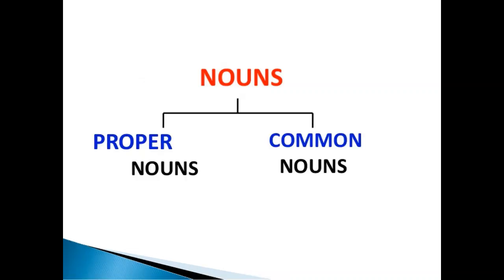A name can be common or special. The special name given to a noun is called a proper noun. Like we said, Mickey and Ria. They are the special names given to a boy and a girl. We said garden, ball, birds. These are the general names for the things, place and animal. They are common nouns.